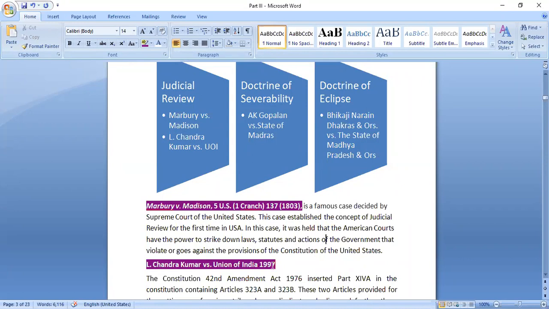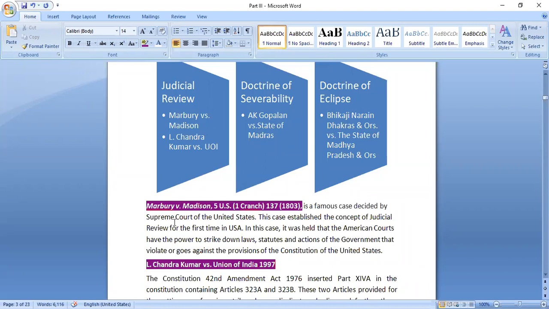So what the court decided is that if there is any act, any legislation, any statute, or even an action taken by the executive, right, and it violates provisions of the Constitution of United States, courts have the power to strike down that particular law, statute, or action, whatever it is. So the concept of judicial review was for the first time recognized in this particular case.